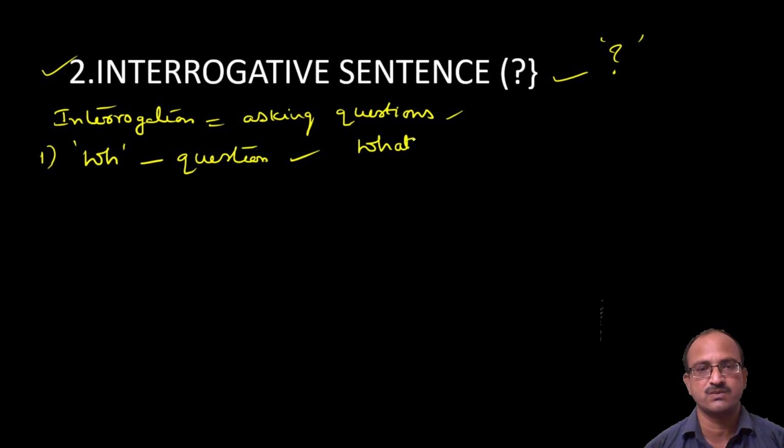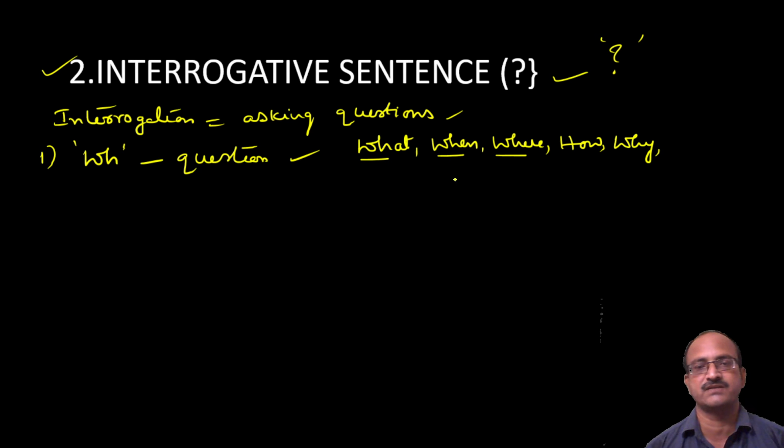That means what, when, where, how, why. These all start with WH words, so we call them WH questions.